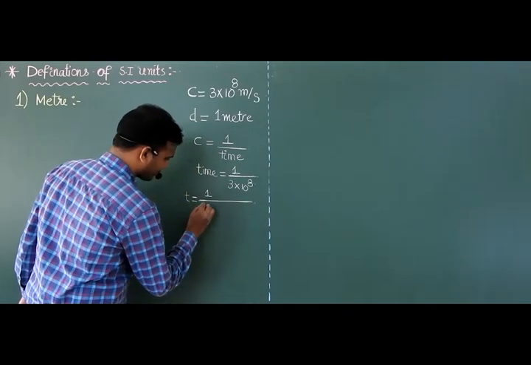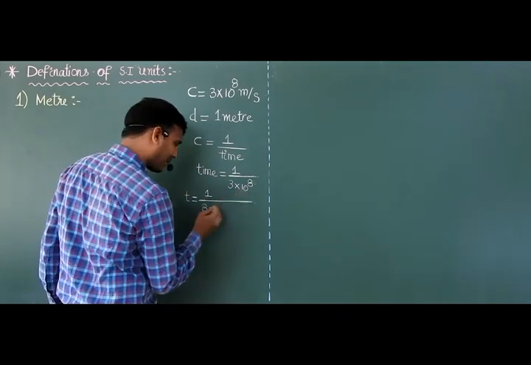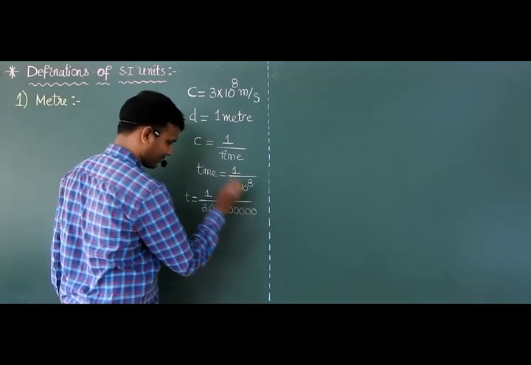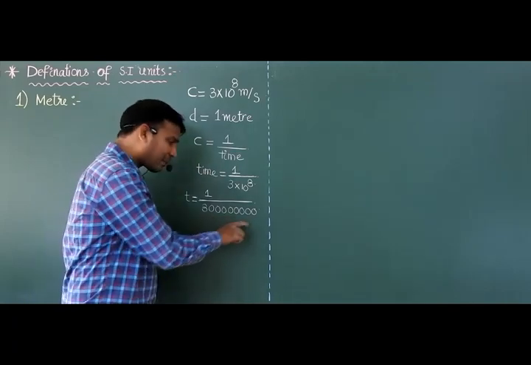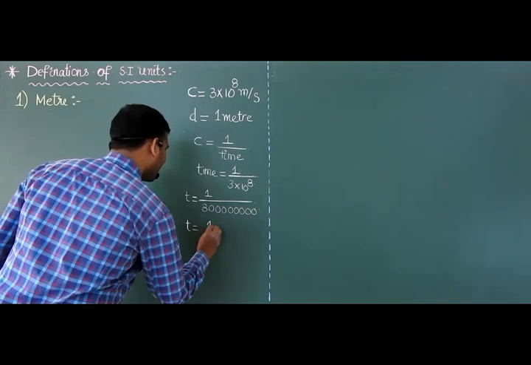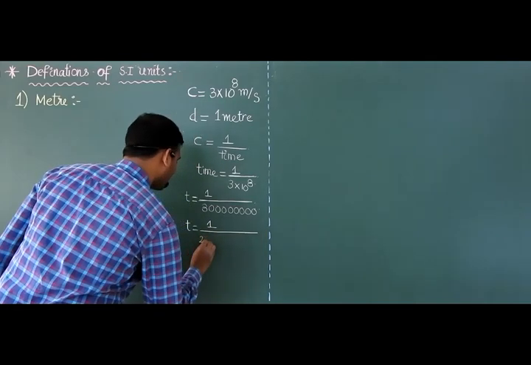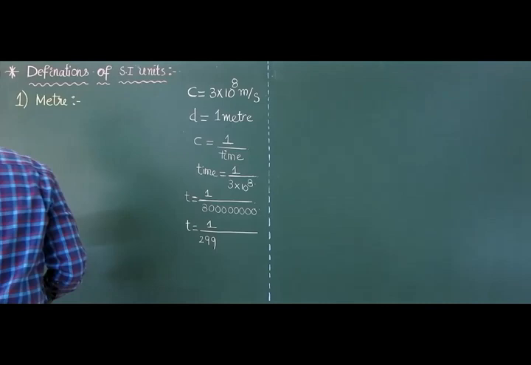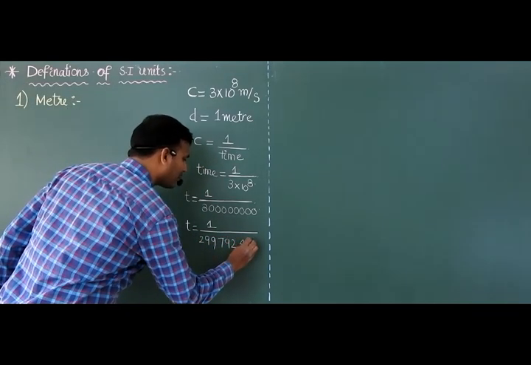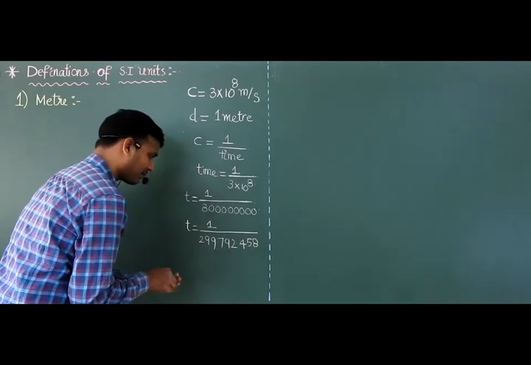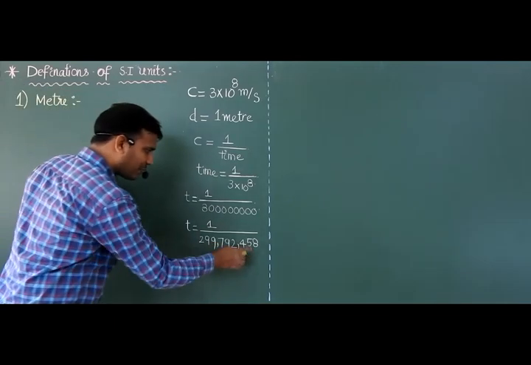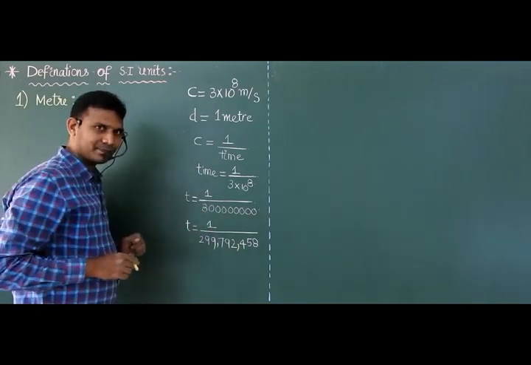After that, how many zeros? 1, 2, 3, 4, 5, 6, 7, 8. Actually this is an approximate value. The original value of C is 299,792,458. Approximately we took this much.